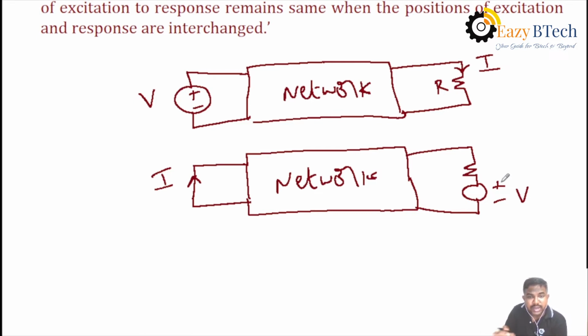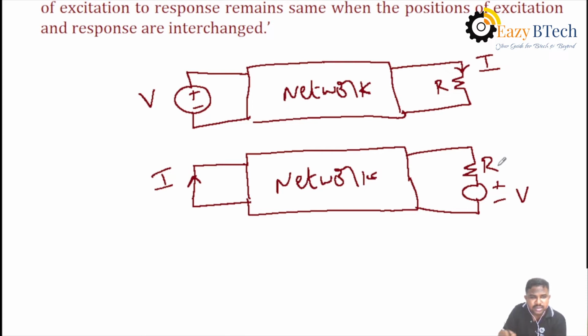There is no interchange of signs, and also no interchange of elements. Do not change the positions of the resistance elements in the given circuit. Only change the positions of the current branch and the voltage branch.